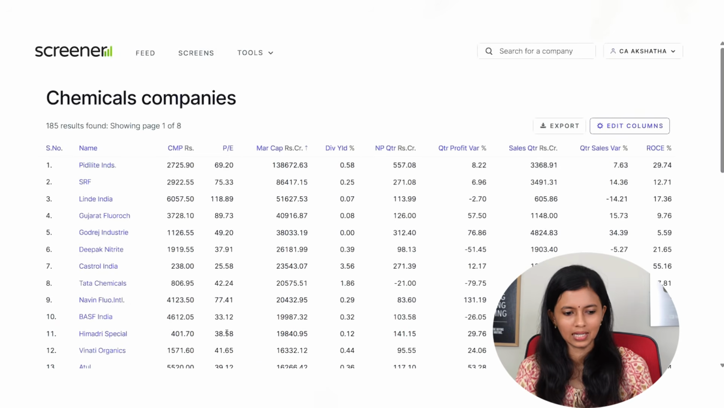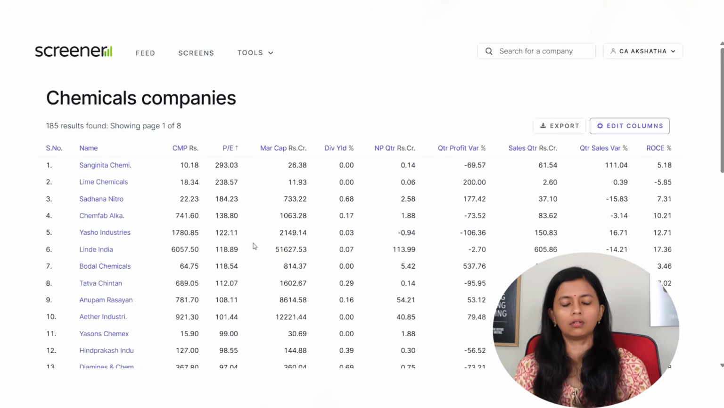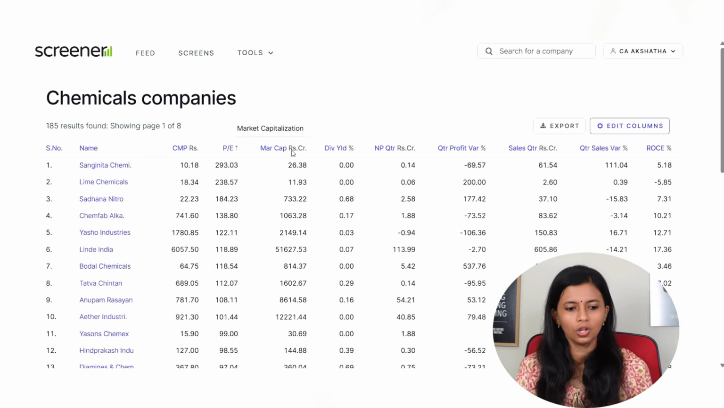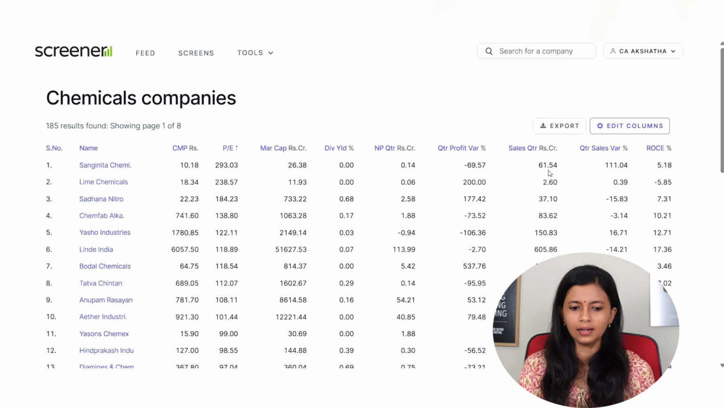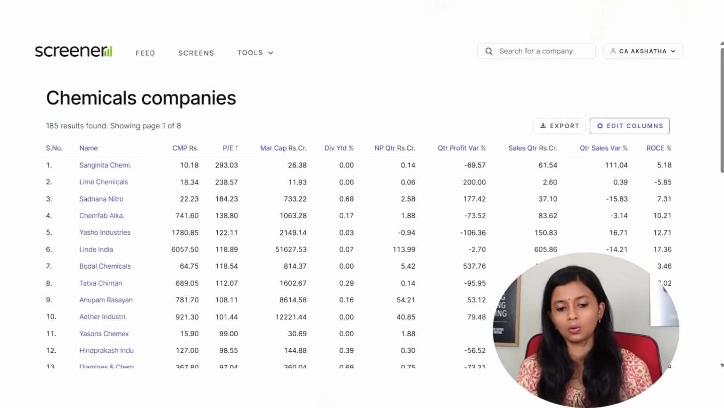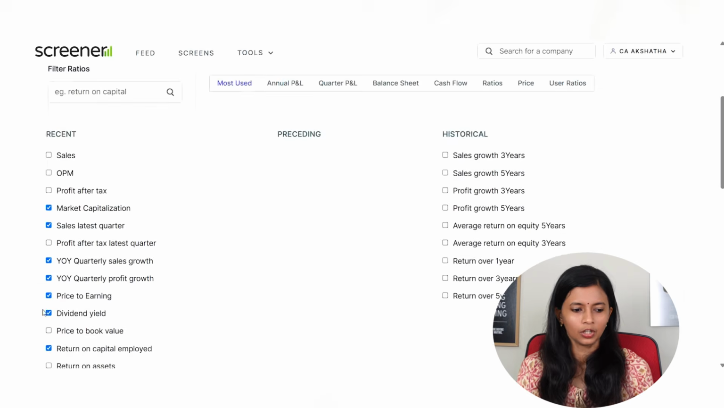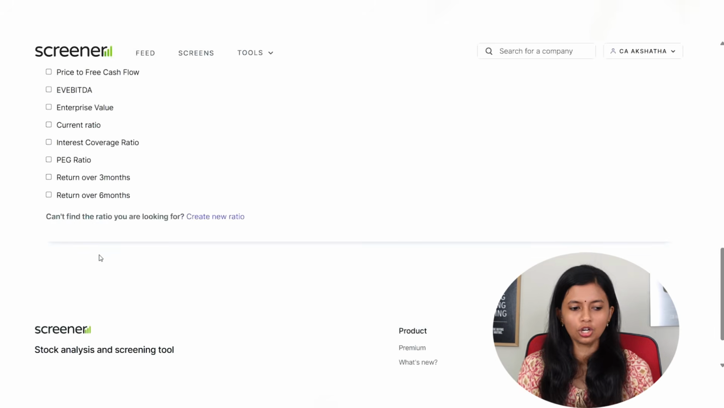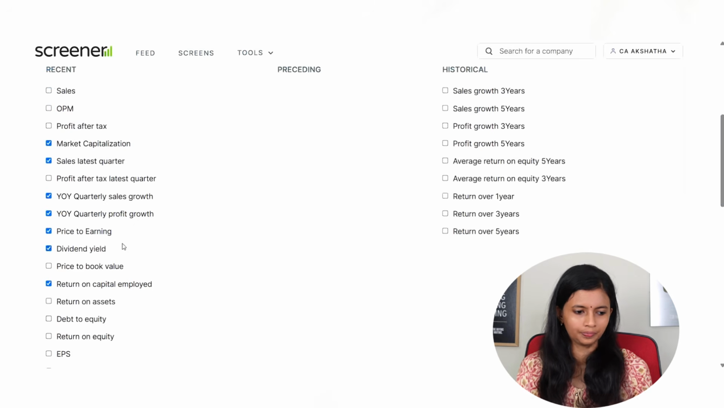You can see here these are the PE ratios. If you just click on this, you can just sort it in the ascending or descending order. Also you have market cap wise details, you have dividend yield, you have sales quarter wise, also you have quarter wise sales variance, you have ROCE. Again, you can edit any columns here by just selecting edit. You can see whichever information you need, you can select that.